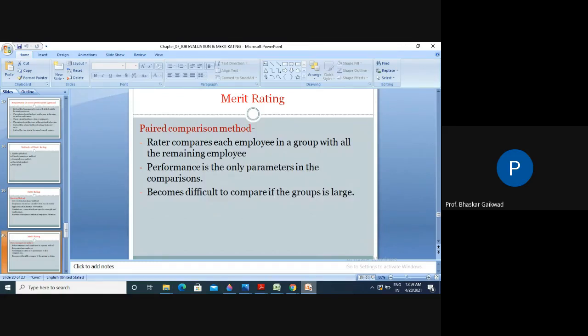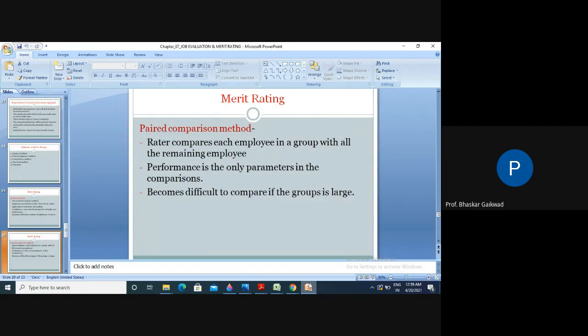The rater compares each employee in the group with all the remaining. So there is a group, and one employee's performance you can compare with the others. Performance is the only parameter in the comparison: who has high skill, who has low skill, good quality, good behavior, good production-making skill.